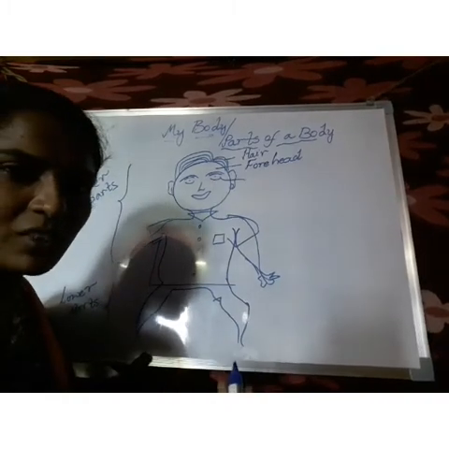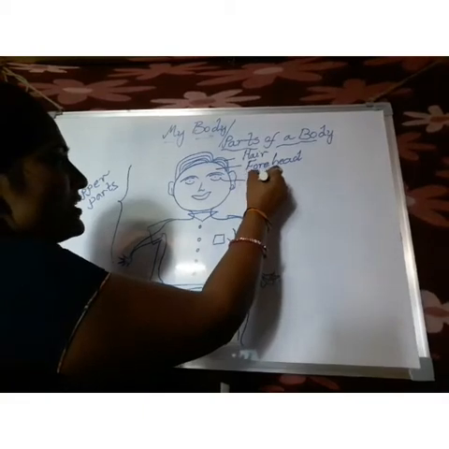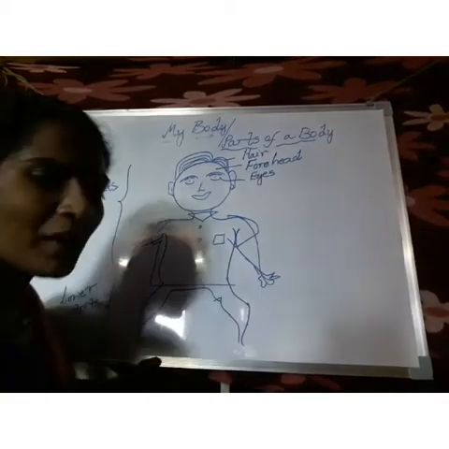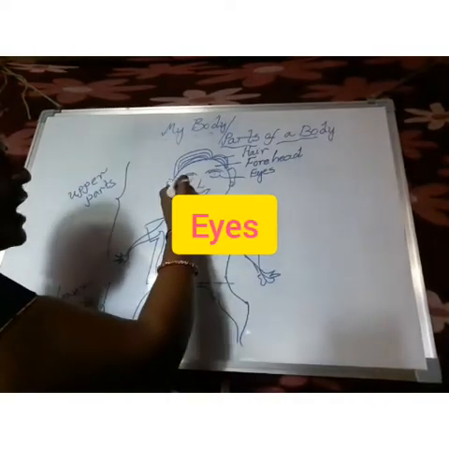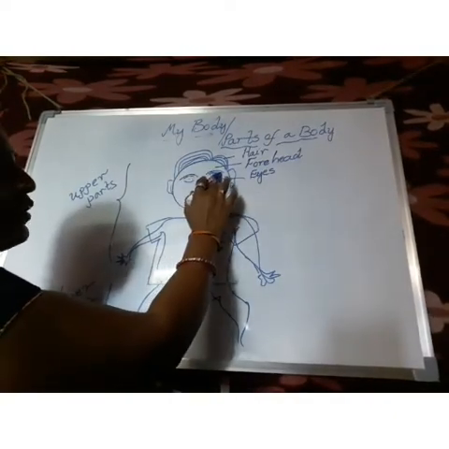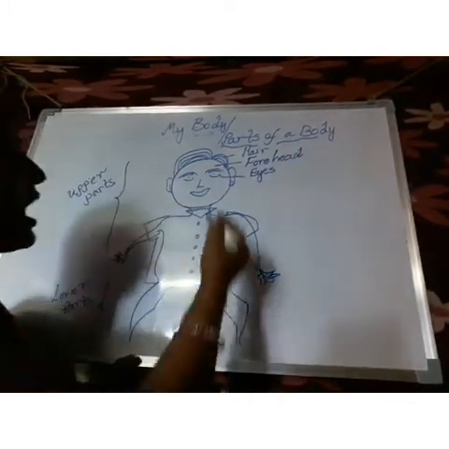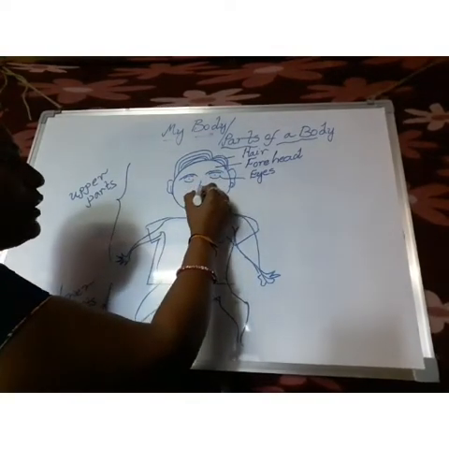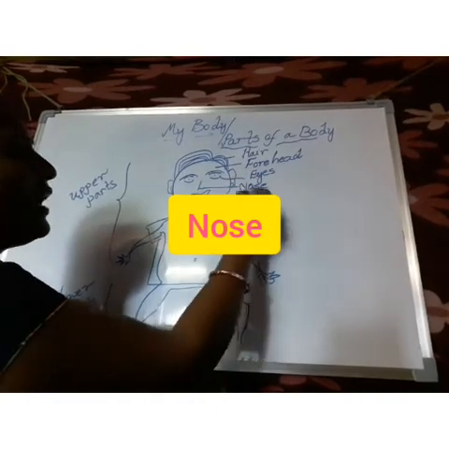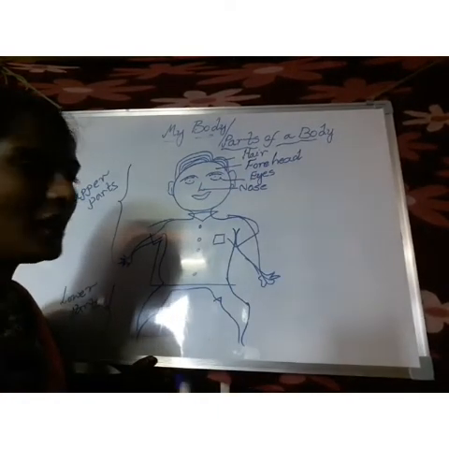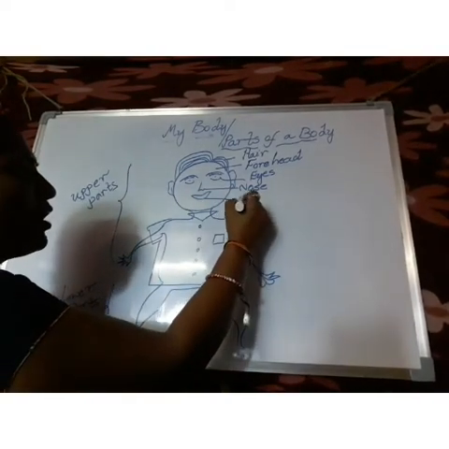What are these called, children? Say, come on, say with me. Yes, absolutely correct. Eyes. What is the spelling of eyes? E-Y-E-S, eyes. We have two eyes, and these we call eyebrows. Coming to this part, we call it the nose. N-O-S-E, nose. And coming to this part, we call it the mouth.